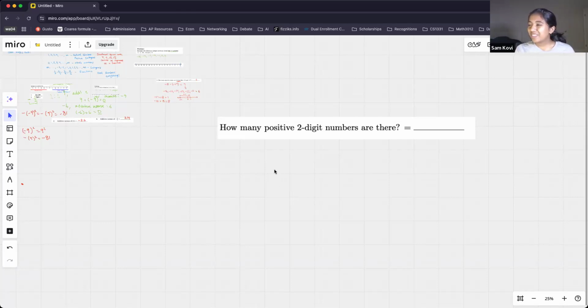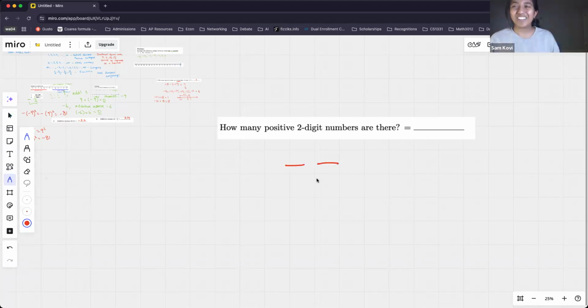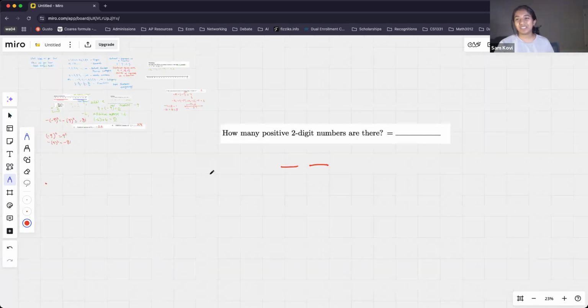All right, so with two-digit numbers, remember we have 2 digits, and I like to denote digits with dashes. So for our first digit in a 2-digit number, how many possibilities do we have? How many possible digits are there for the first digit, the tens digit? 9, good. So we can have 1, 2, 3, 4, 5, 6, 7, 8, 9, but we cannot have 0. 0 is not an appropriate starting digit for a two-digit number. So there are 9 possibilities.